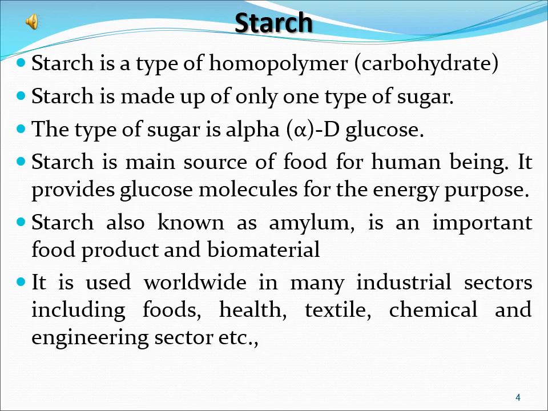What is starch? Starch is a type of homopolymer. It is a carbohydrate. Starch is made up of only one type of sugar. The type of sugar is alpha D glucose. It is the main source of food for human being. It provides glucose molecules for the energy purpose. Starch is also known as amylin.